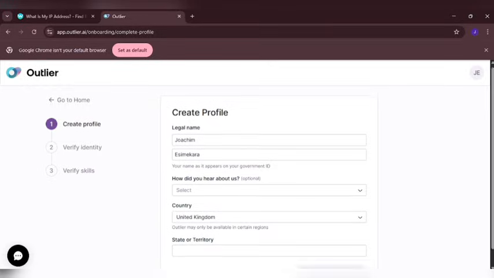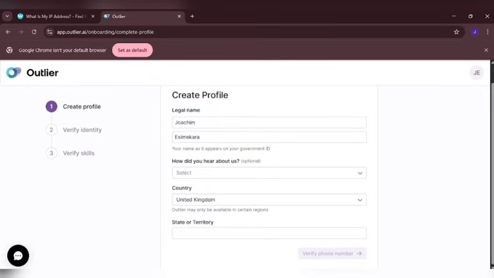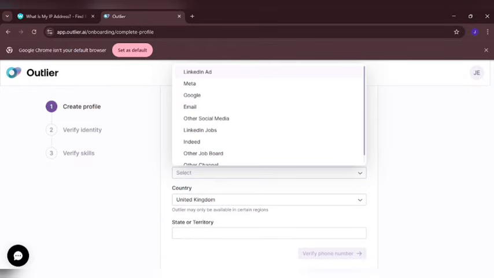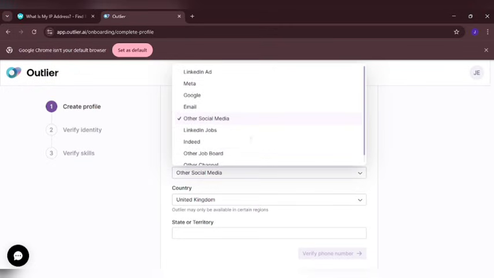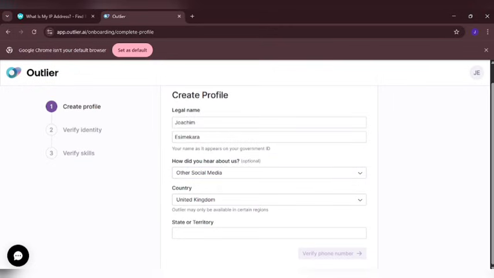Right here you can see your legal name is automatically here, or you can go ahead and put that. How did you hear about us? You can come right here and select social media. Let me say I'm coming over to social media right here, and you can see my country is already United Kingdom. Your state of origin, you are going to put it right here. The moment you put in your state of origin, you can see verify phone number is going to be displayed right here for you to verify your phone number.